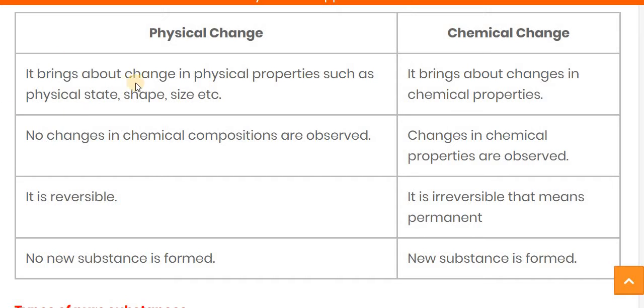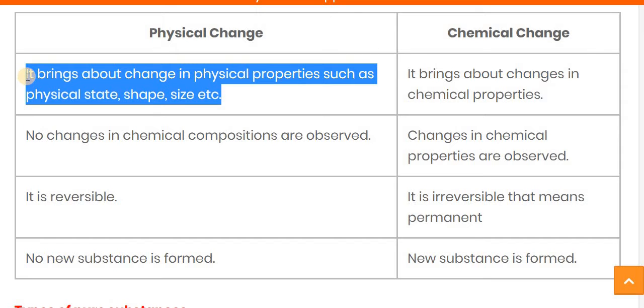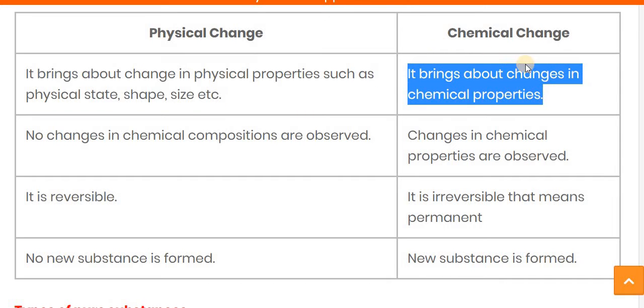Now let's see the difference between physical change and the chemical change. As we discussed in the definition part, the physical change brings about the change in physical properties only, like physical state, shape, size, etc. And here there is no kind of new substance formed. Whereas in chemical change, it brings about the change in chemical properties.